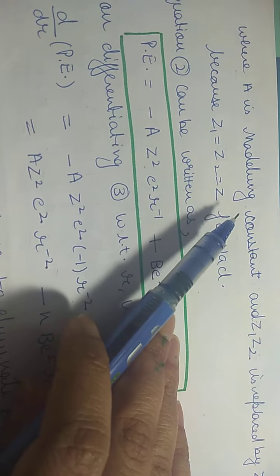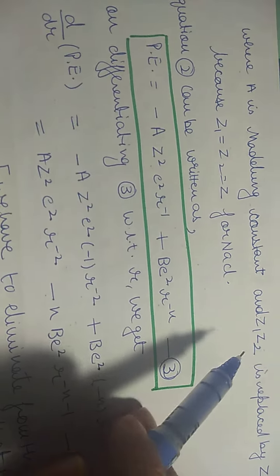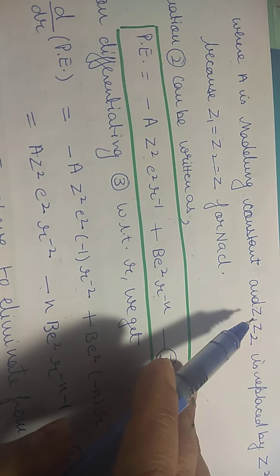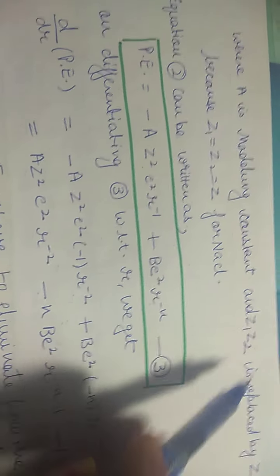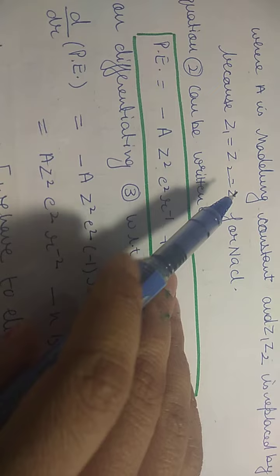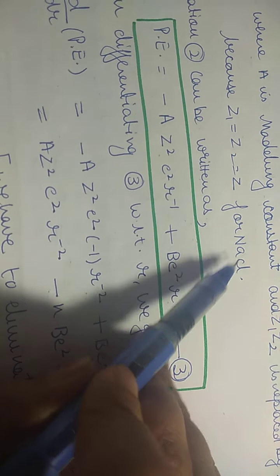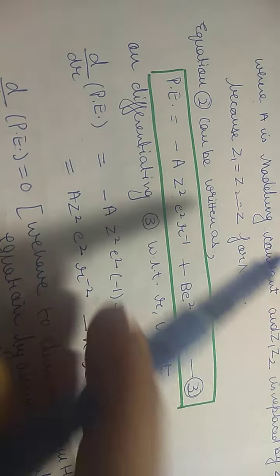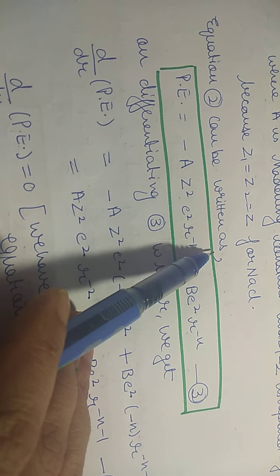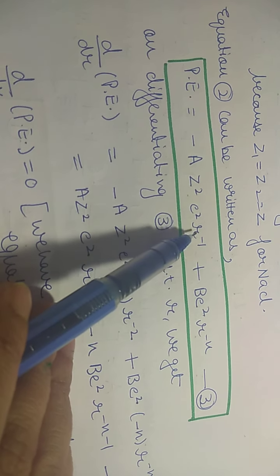Where A in equation number 2 is the Madelung constant, and Z1 Z2 R. We are considering here NaCl. हम यहाँ NaCl को consider कर रहे हैं. तो यहाँ पे what will be the difference here? Z1 Z2 will be replaced by Z square, because Z1 is equal to Z2, because दोनों की जो valency है वो 1 1 है, right? So equation 2 can be written as potential energy is equal to minus A Z square E square R.